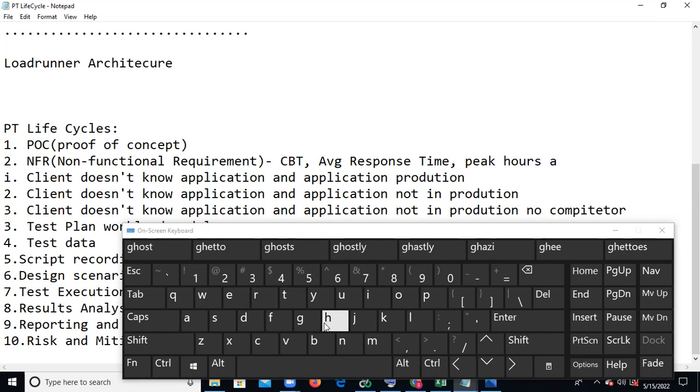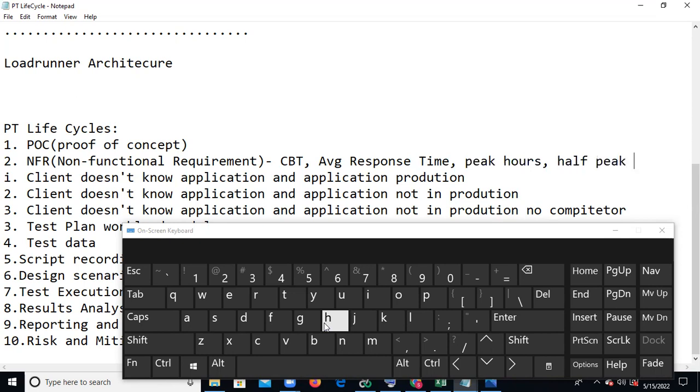And after that, peak hours and off peak hours. For peak hours and off peak hours, we need to ask the client what the peak hours and off peak hours of our application are. For example, the Facebook application: every day after evening 4 or 5 onwards, a number of users will access the application, and these times we can call peak hours.